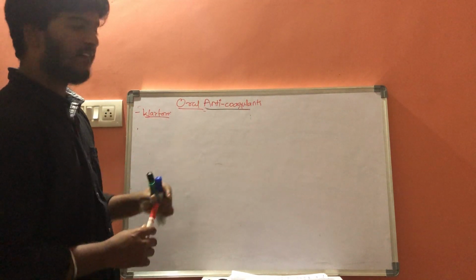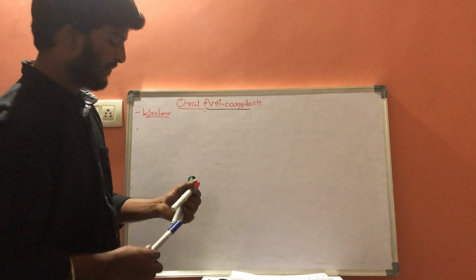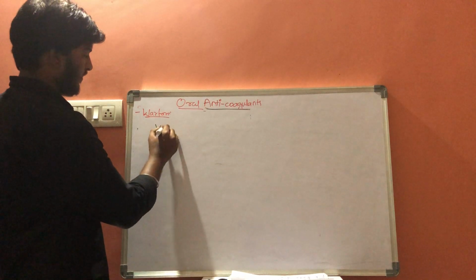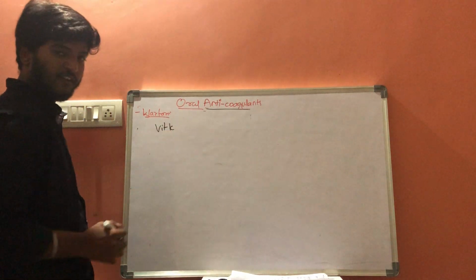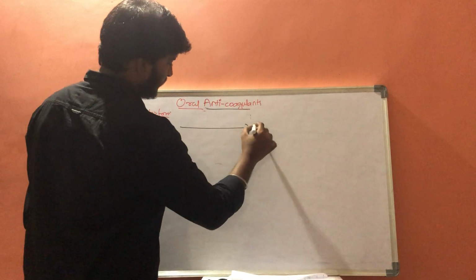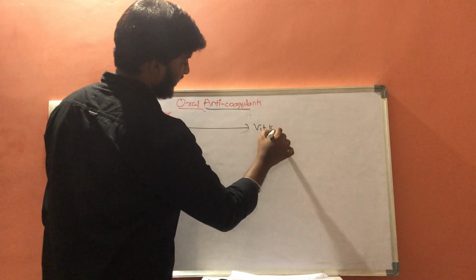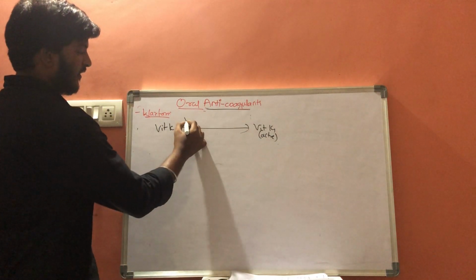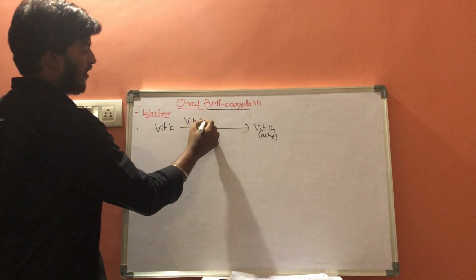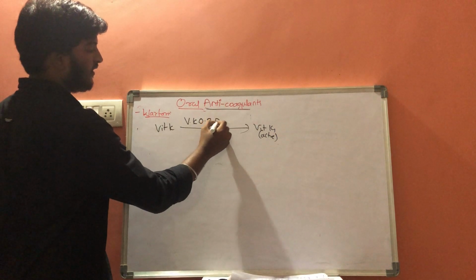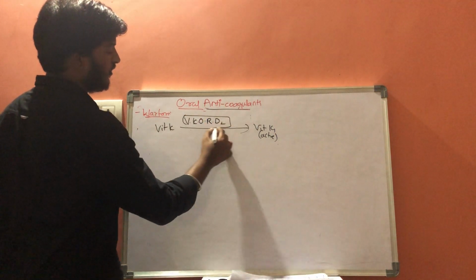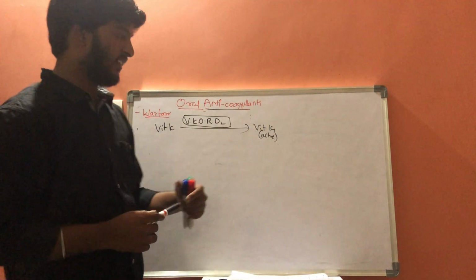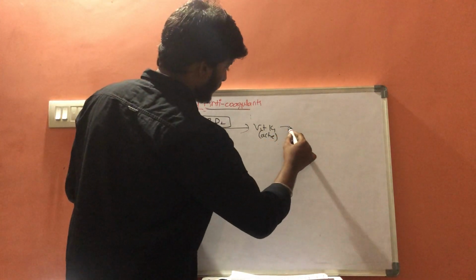Coming to warfarin, there is a vitamin called vitamin K, the inactive form, which gets converted into vitamin K1, the active form, with the help of an enzyme called vitamin K oxidoreductase type 2.